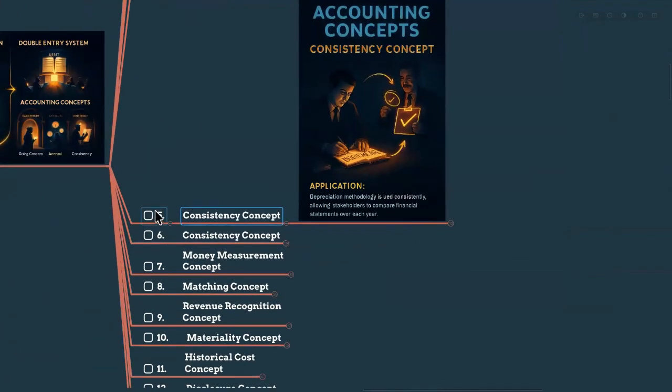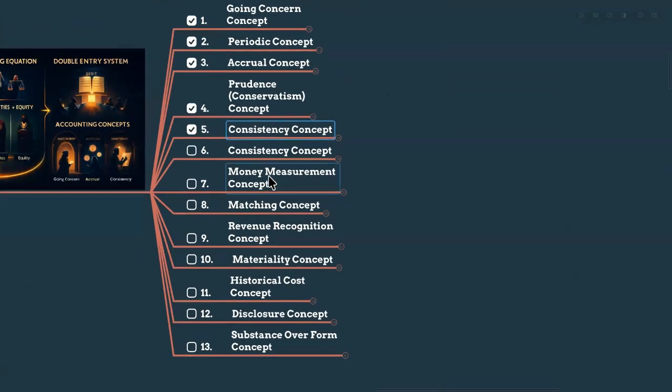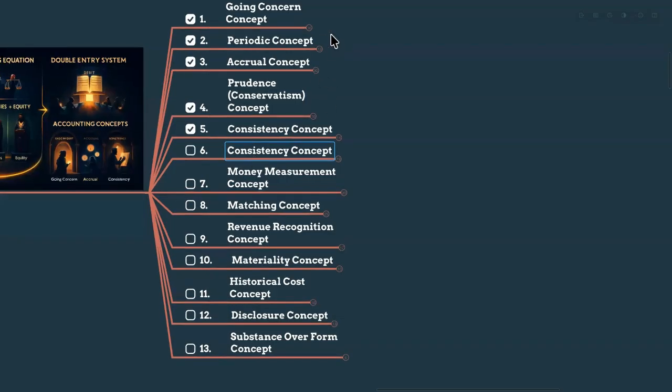So this is all about the consistency concept. Continuously you have to use the same accounting policies, accounting concepts, without change. And there are two instances only when you can change the accounting policy. You must know it. That's an exam point area. And that is the consistency concept.